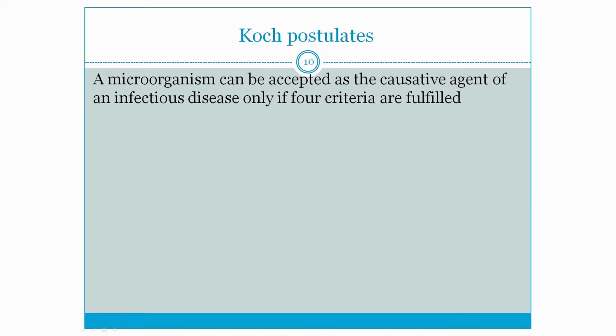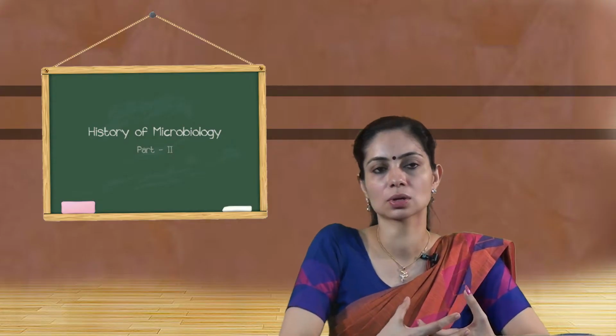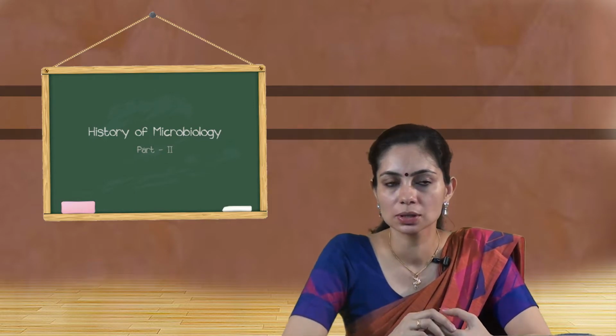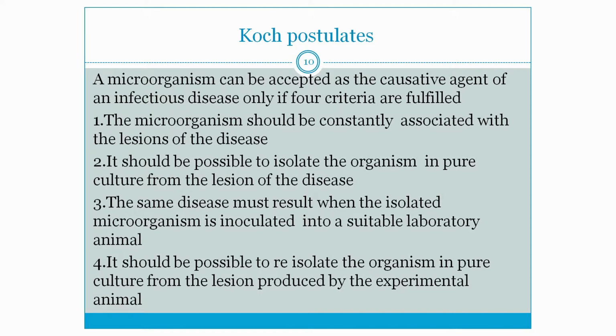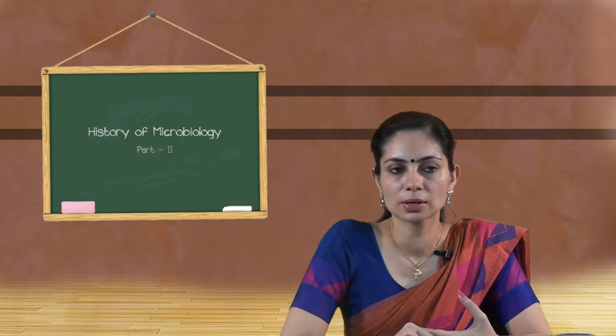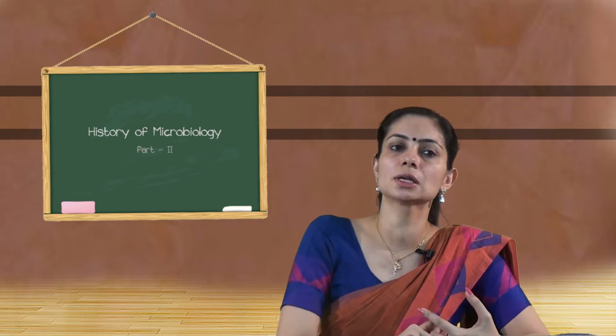Even Koch postulates have some exceptions now. Even now it is considered as one of the important milestones in the history of microbiology. So the Koch postulates say, number 1, the microorganism should be constantly associated with the lesion of the disease. Number 2, it should be possible to isolate the organism in pure culture from the lesion of the disease. Number 3, the same disease must result when the isolated microorganism is inoculated into a suitable laboratory animal. Number 4, it should be possible to re-isolate the organism in pure culture from the lesion produced by the experimental animal.